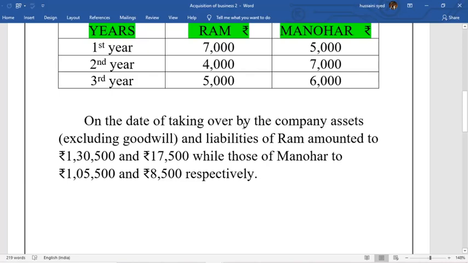On the date of taking over by the company, assets excluding goodwill and liabilities of Ram amounted to rupees 1,30,500. This is the amount of assets which excludes the value of goodwill, and liabilities rupees 17,500, while those of Manohar: assets 1,05,500 excluding goodwill and liabilities rupees 8,500.